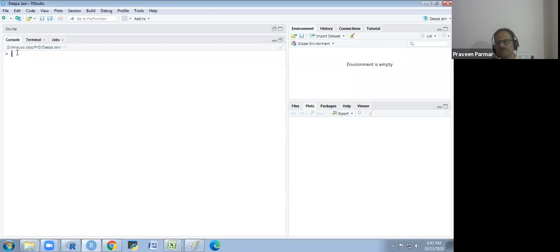So here you see the three windows. The first window is the console window, which we also saw in the GUI. If here I write x is equal to 5, y is equal to 7, and I want to know x plus y, sorry, x plus y.